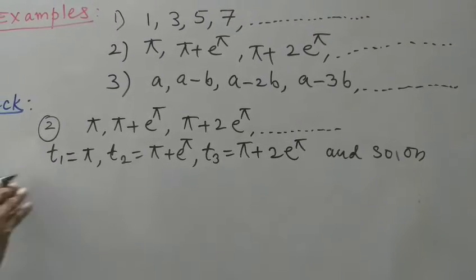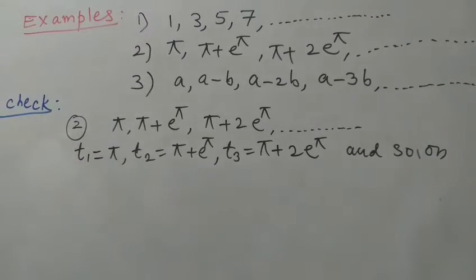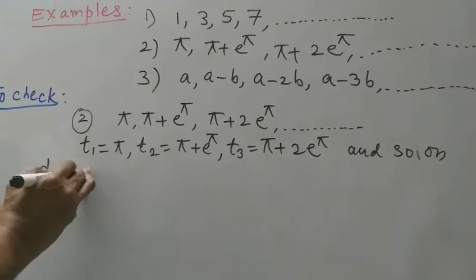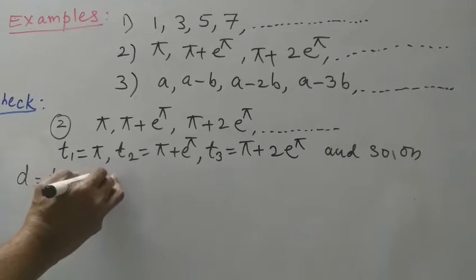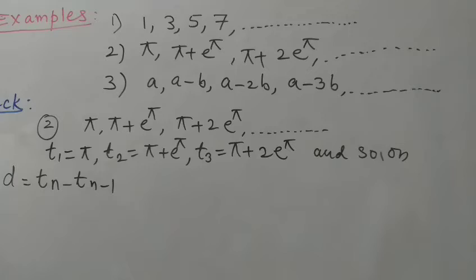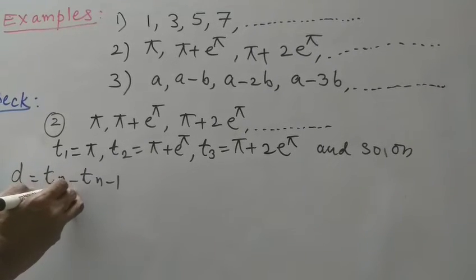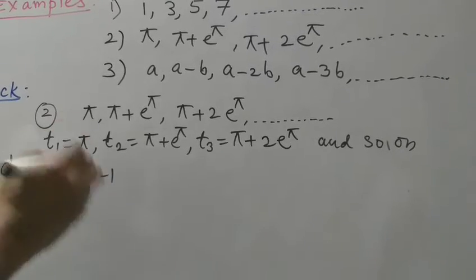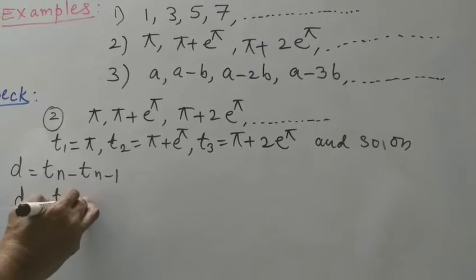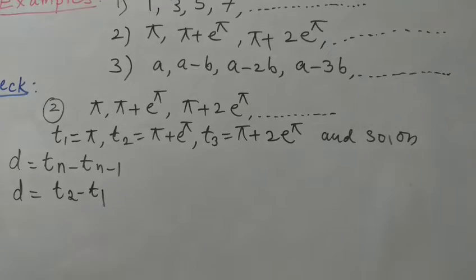So here the common difference is already known by you. Common difference d is equal to Tn minus T(n minus 1). Here, when n is equal to 2, n minus 1 is equal to 1, that means T2 minus T1.